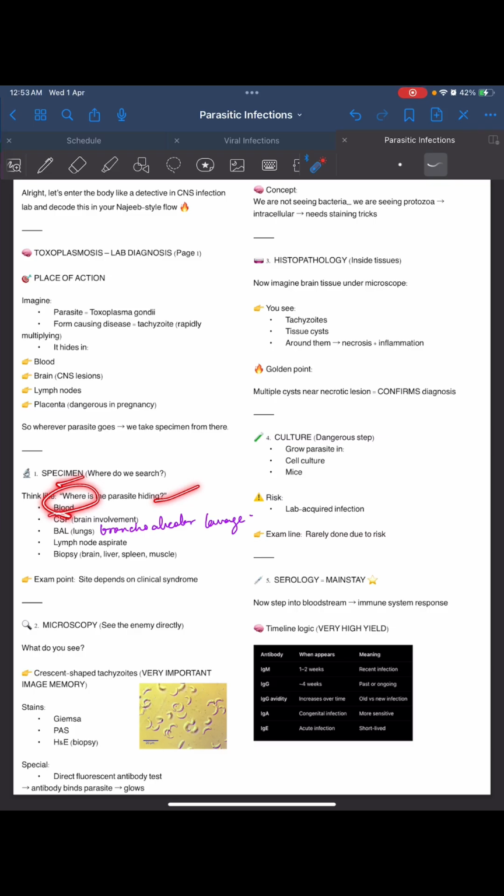Specimen: where is the parasite hiding? Blood, CSF, brain involvement. If it is hiding in the lung, then we go to bronchoalveolar lavage, we do a lymph node aspirate, we take a biopsy of brain, liver, spleen, muscle. So the site depends on the clinical syndrome.